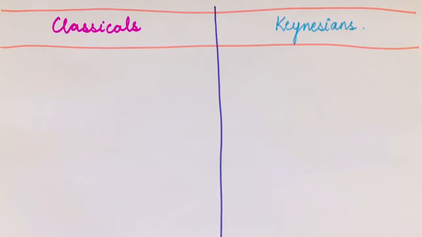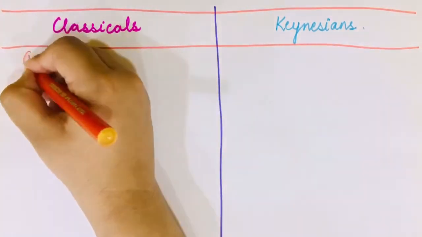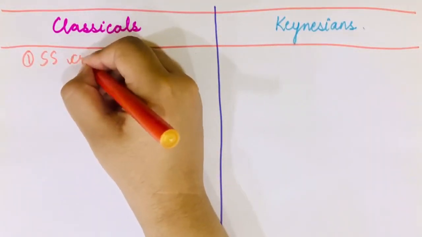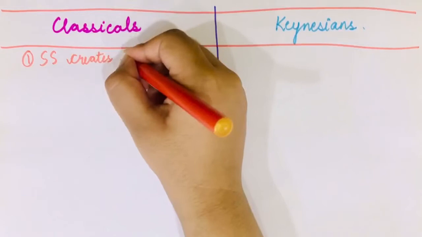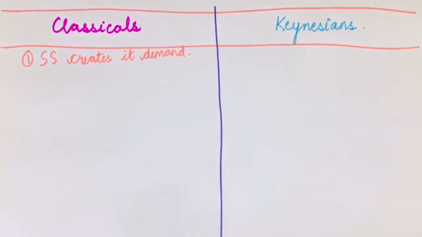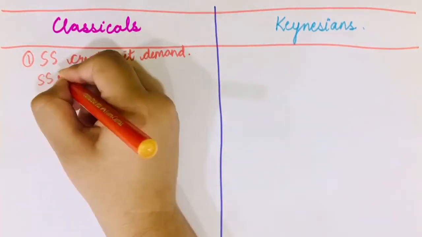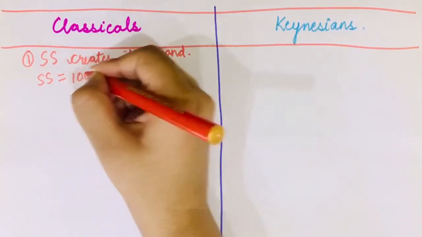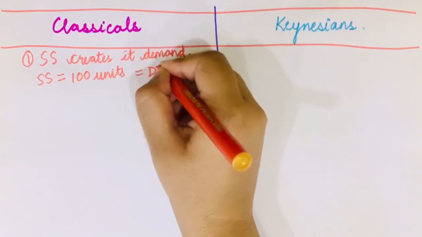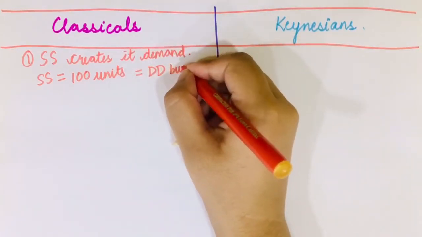So friends, when we talk of classical, one of the chief things classical says is that supply creates its own demand. So what does it mean, friends? You must have heard about this a lot. It means that however much the producer supplies will be automatically demanded. So if a producer supplies 100 units, that amount will be automatically demanded by the buyers.